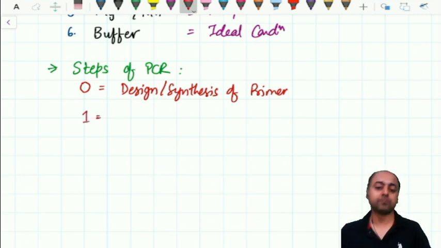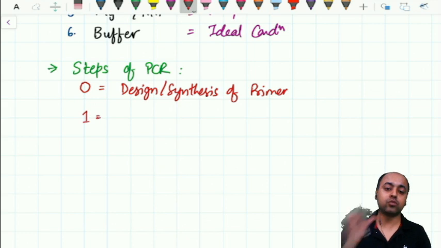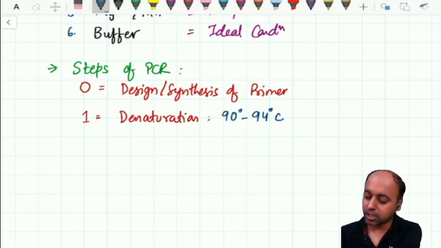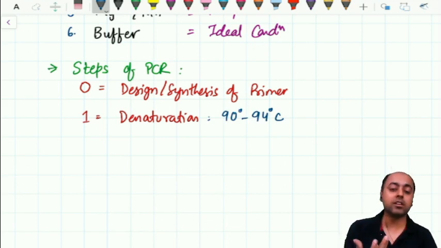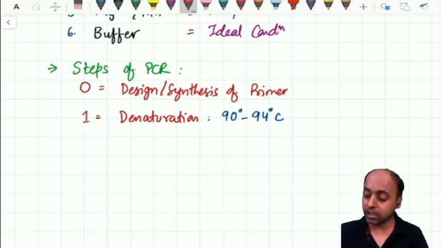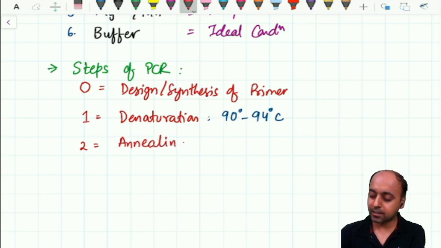Once you have the primer, we carry out the separation of the 2 strands of DNA, which is known as denaturation. We don't have an enzyme for denaturation, therefore we use heat. Depending on the composition of the DNA, 90 to 94 degrees Celsius is enough for carrying out the denaturation. Once you have separated the 2 strands of DNA, we allow the primer to attach to the strands. This phenomena is known as annealing.